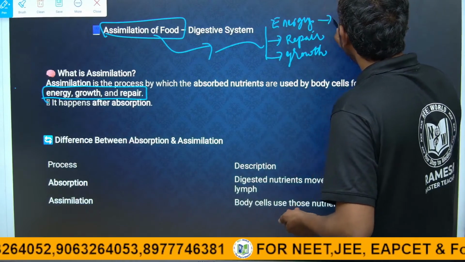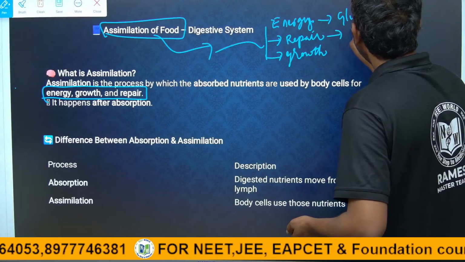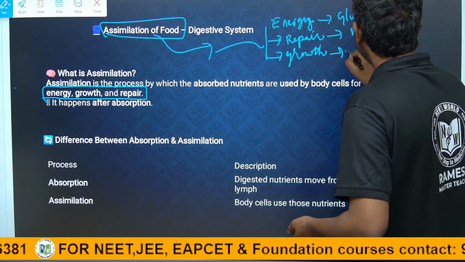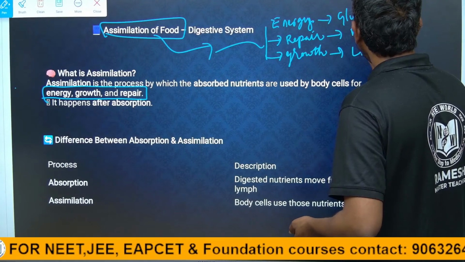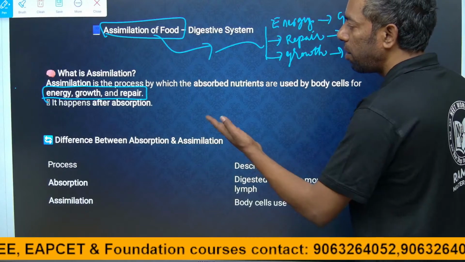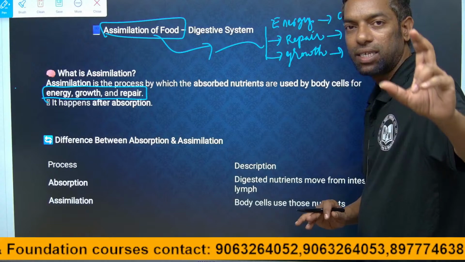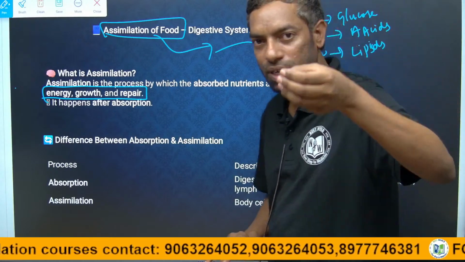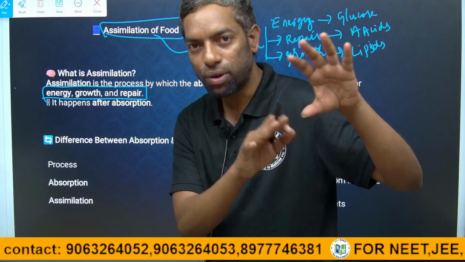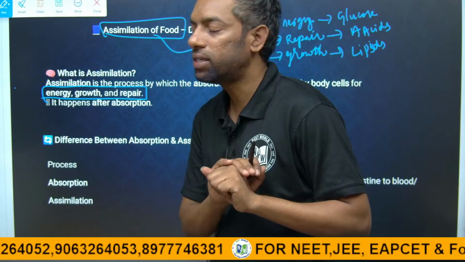Energy, who gives energy? Glucose. Repair, who gives it? Amino acids. Growth: lipids, fats. It happens after absorption. Assimilation is the process in which absorbed nutrients are converted into energy, growth and body repair. These three functions happen through assimilation itself.